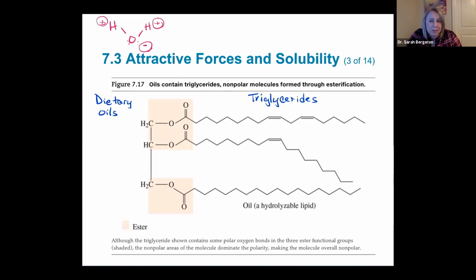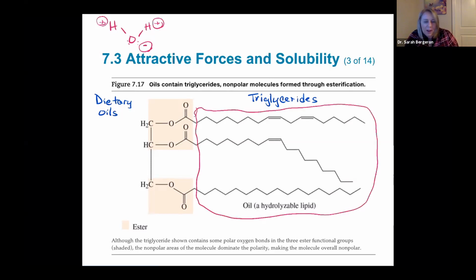But when we look at our oils and fats, we do know that we have some groups that could participate in dipole-dipole interactions. But if you look at a fat, at an oil, this is technically an oil, not a fat. What do you see here? These are our fatty acid tails, right? And these fatty acid tails are the part that is non-polar, and they're so big that they take over the properties of the molecule.